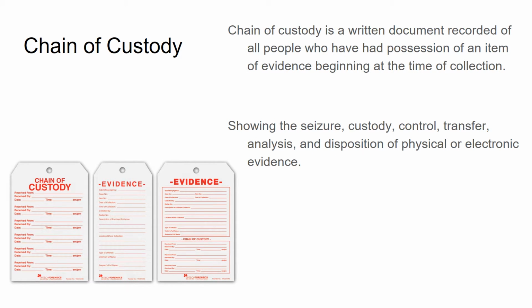Chain of custody. Chain of custody is a written document recorded of all people who had possession of an item of evidence beginning at the time of collection. This shows seizure, custody, control, transfer, and analysis.